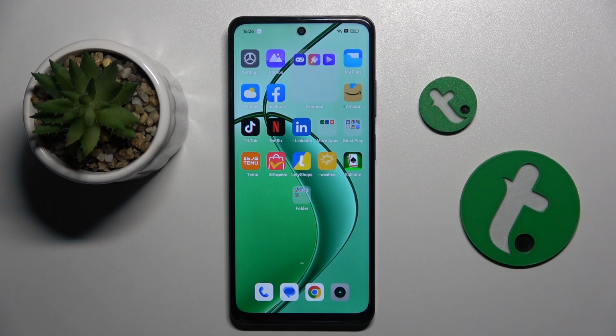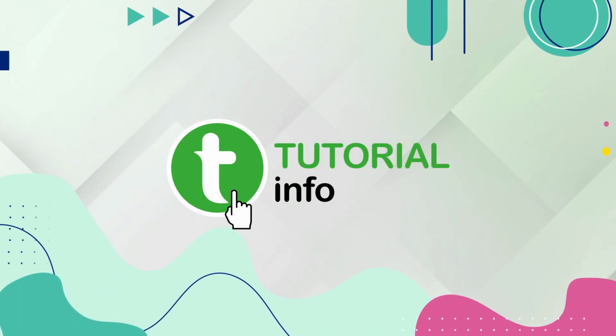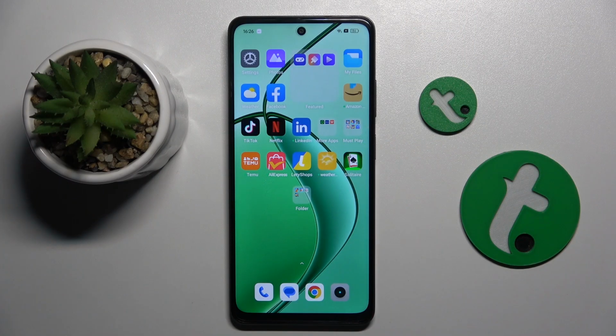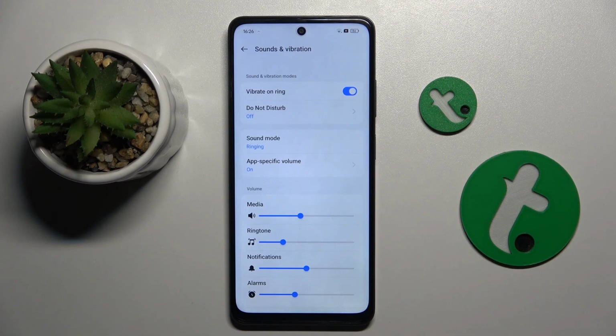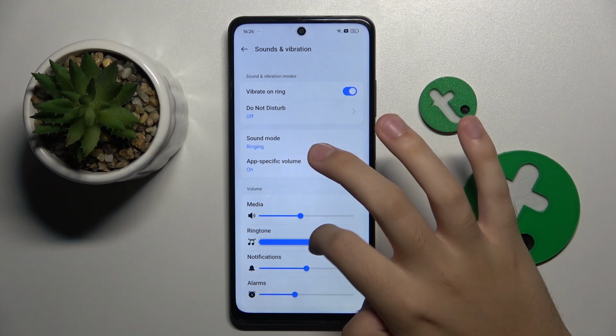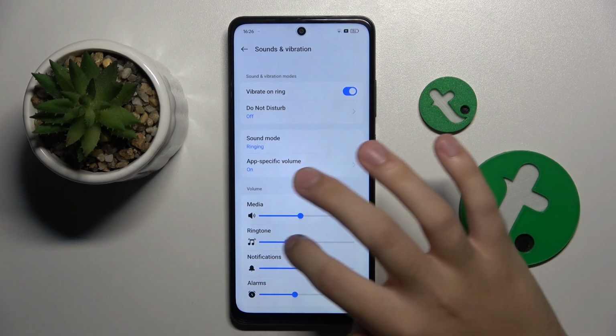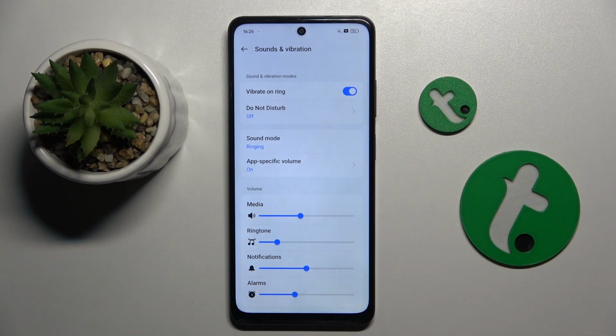In front of me is Realme 12X 5G, and in this video I'm going to show you how to adjust ringtone volume on this device. Alright, so firstly to do this we have to open our settings. Now here we have to head to the sounds and vibration option, and to adjust ringtone volume all we have to do is just drag this dot of the ringtone to the right or left, how we want to.